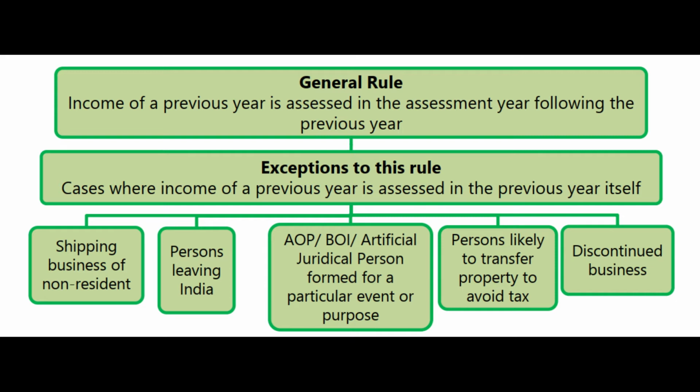Then what happened? The shipping business of non-resident is taking certain goods from India, and also along with that naturally some money will be earned by that shipping business which has been owned by a non-resident, and they leave India, imagine, normally, under normal circumstances. They earned income in India which is subjected to tax in India, but once the ship has left the Indian port, can we say that we will catch hold of them in the assessment year after 1 year? Now it's only previous year. Let 31st March complete. Next year, assessment year, will ask them to pay tax. Is it going to work like that? Is it correct? Answer is no.